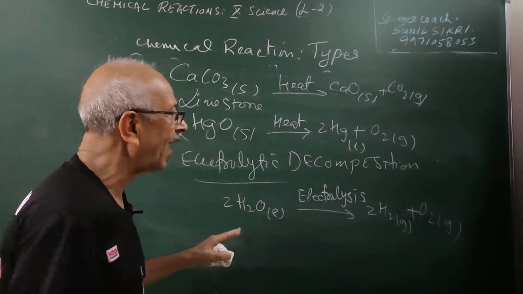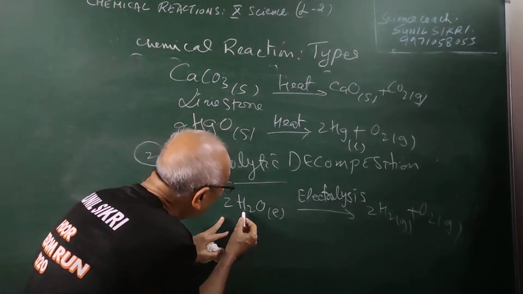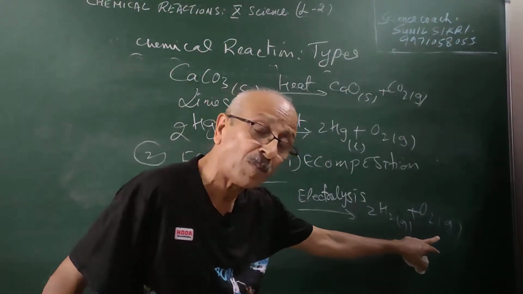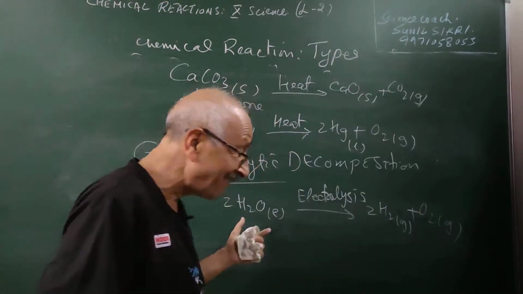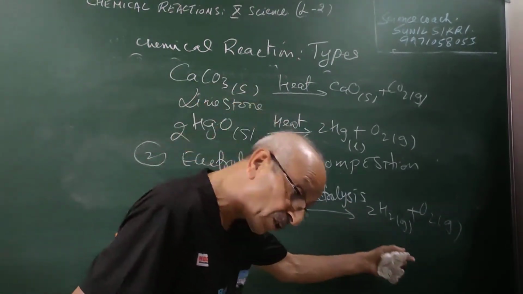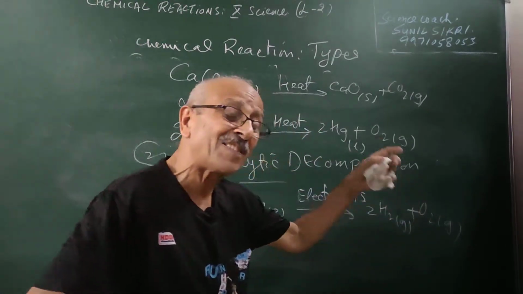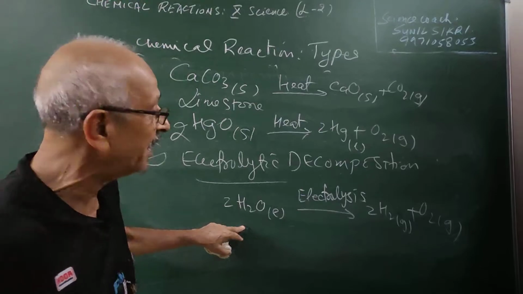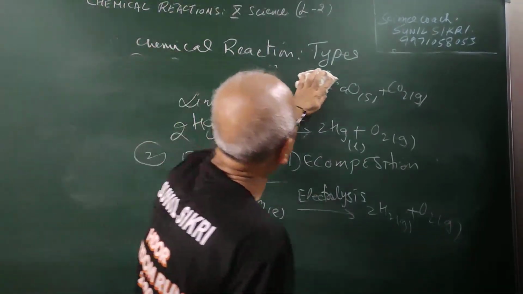Here water consists of 2 atoms of hydrogen and 1 atom of oxygen. You see, hydrogen gas is obtained, oxygen gas is obtained. This is a liquid, these are gases. The properties are totally different. Hydrogen gas has a different property, oxygen has a different property, water has a different property, liquid. So electrolytically it is possible to do it.